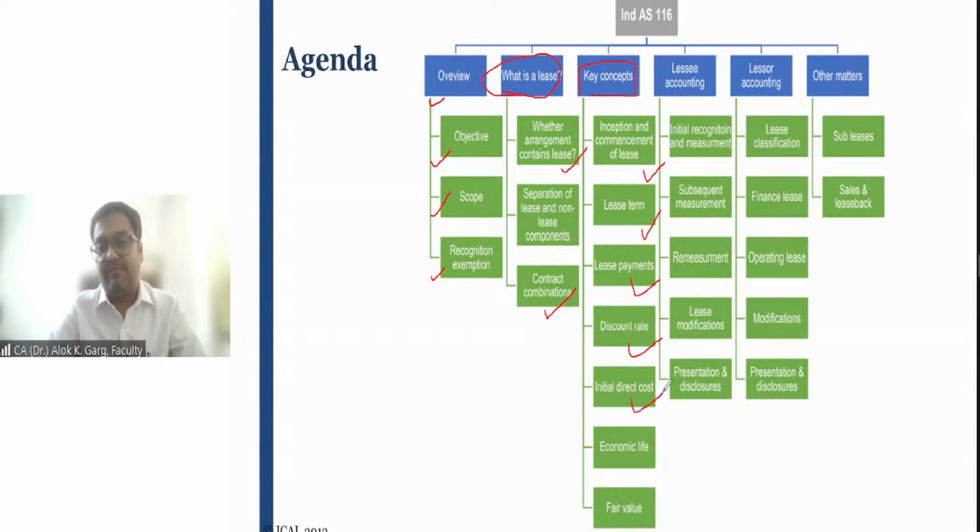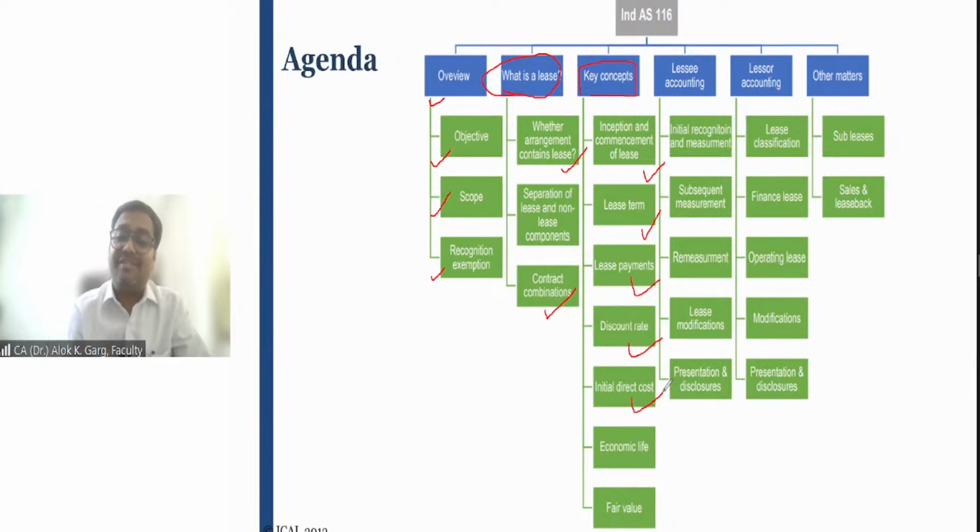Initial direct cost, right? For example, whenever you are entering into a lease contract, you have to pay the stamp duty for the stamp paper. You have to pay some brokerage commission, right? So these are the direct costs.